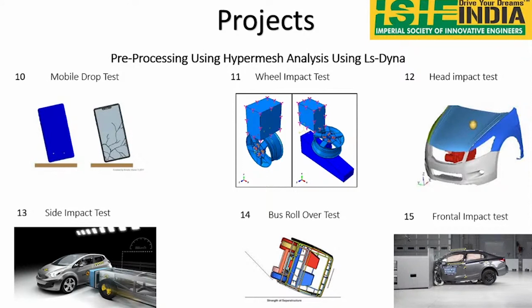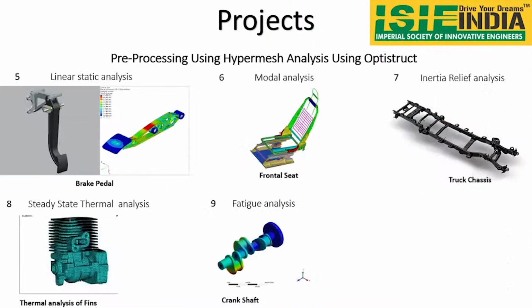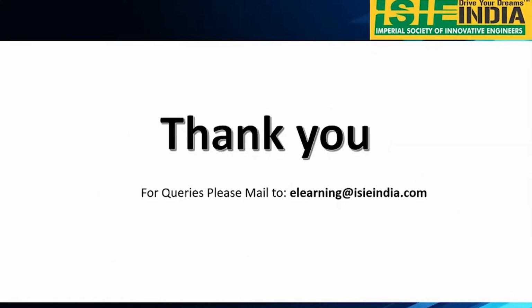So drop test we will be doing, and wheel impact test we will be doing. Head impact is a very important analysis in crashworthiness. And we will be doing frontal impact, rollover, and side impact. So these are the different types of tests we are going to perform for the electric vehicles, as well as in this CAE master's course. We are going to perform these different kinds of projects. Okay, so these are the different types of projects we are going to perform.